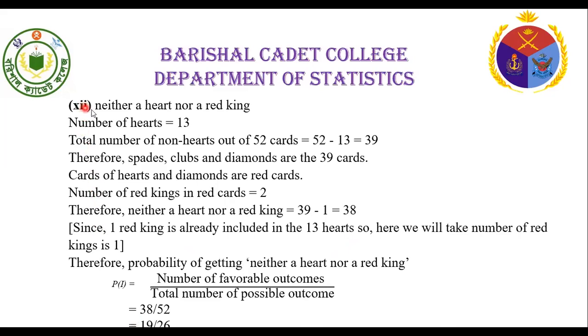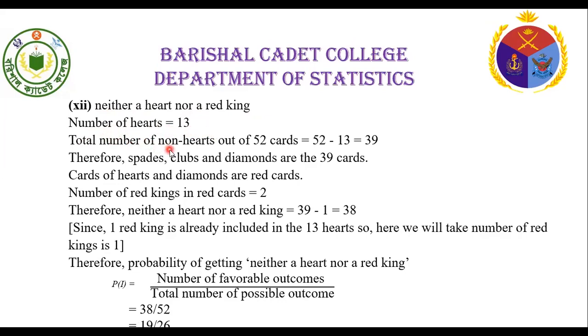Then Roman, neither a heart nor a red king. Here, number of hearts equal to 13.